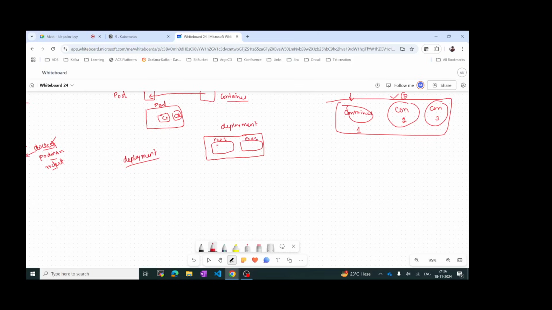Inside the pods we have C1, C2, C1, C2, like we can have multiple containers. So you understood, right? Deployment is the bigger part and pod is the smaller part, and inside the pod you will be defining the container. So how do we get the container? We can get a container by running the Docker image. So Docker is related to these parts.